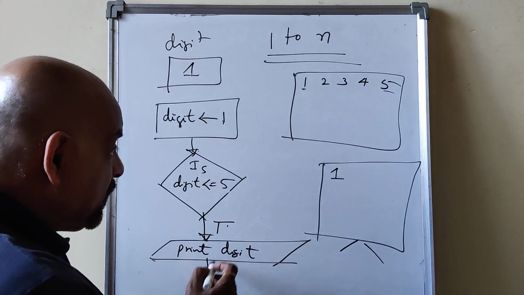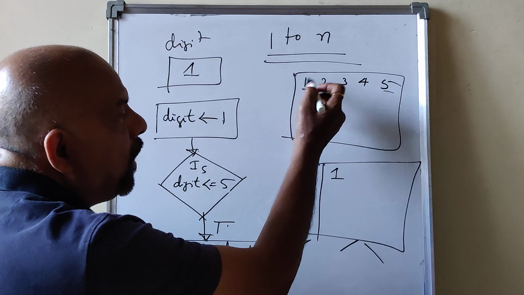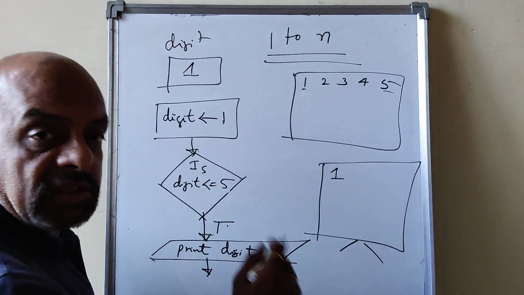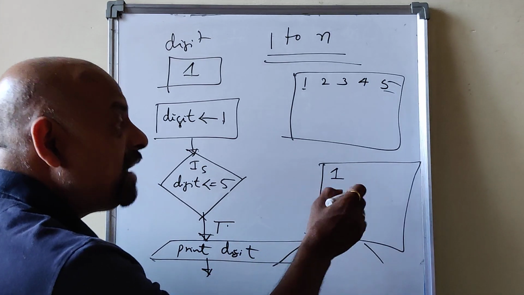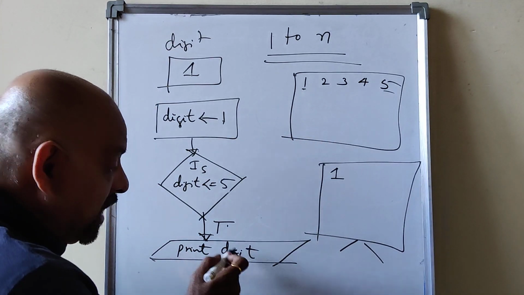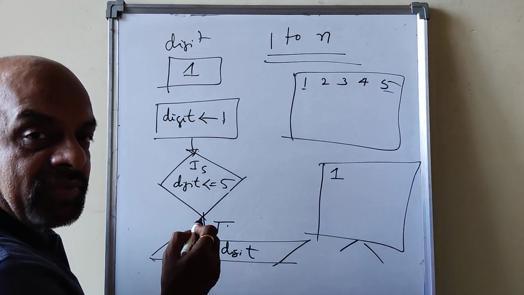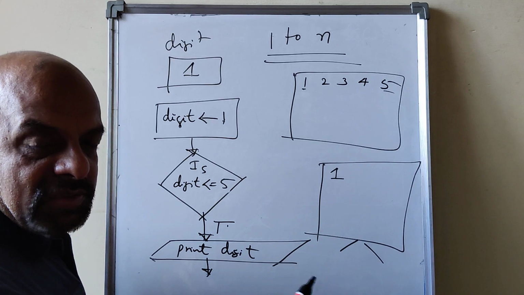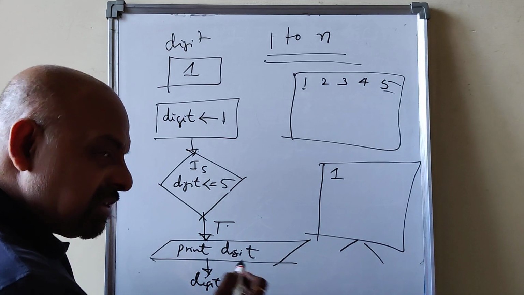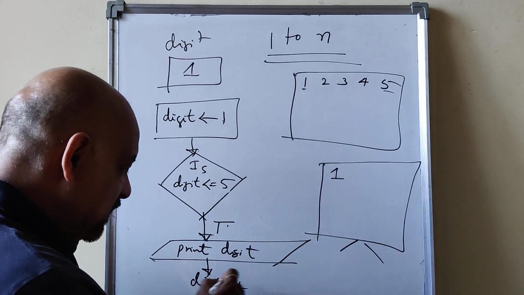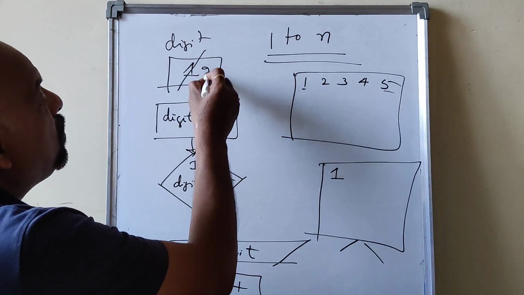Then I have to make this digit 2. I have printed 1, now I have to print 2, then 3, like that. So how to make this digit 2 and then print it? I should increment digit now. Digit is 1 now. How to make this digit 2? Just increment the counter using the increment operation. Digit plus plus, digit is equal to digit plus 1, whatever it is. Digit plus plus means automatically digit value becomes 2.